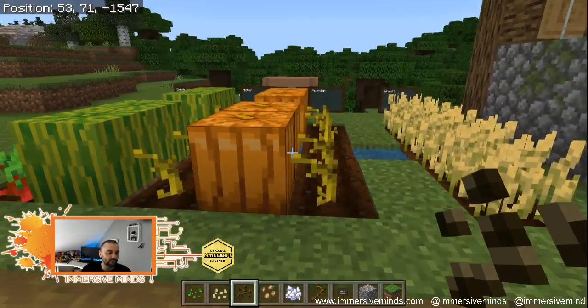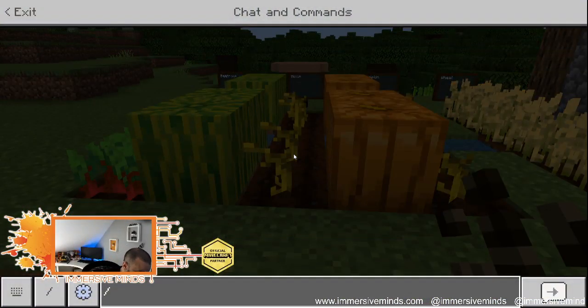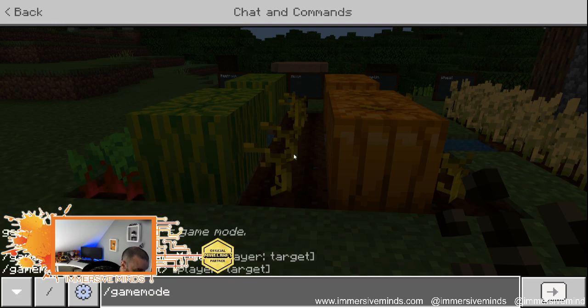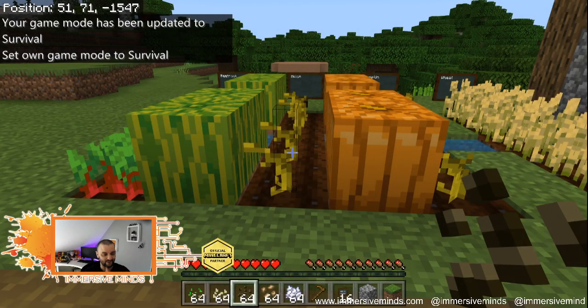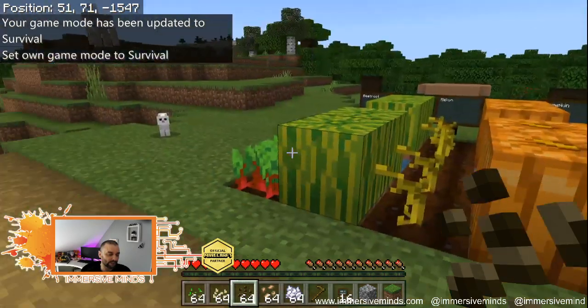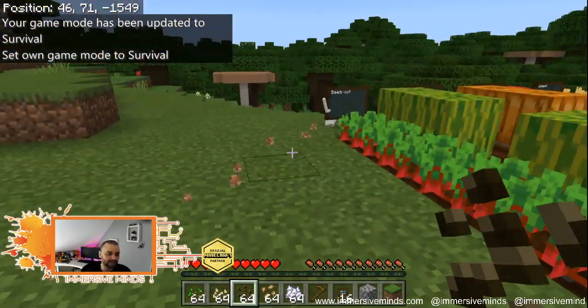What we now need to do is, I'm going to switch to game mode 0. That's /gamemode 0. And you'll see now that I have hearts. Hey, little guy. Oh, he's away.